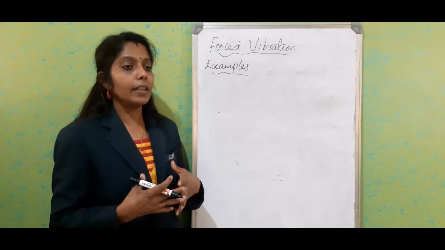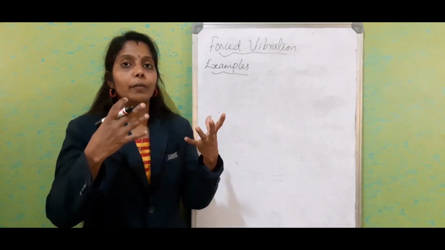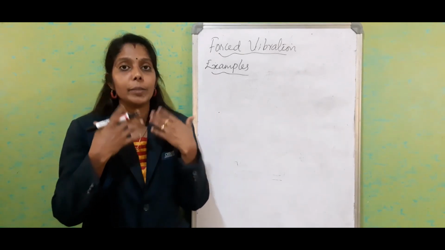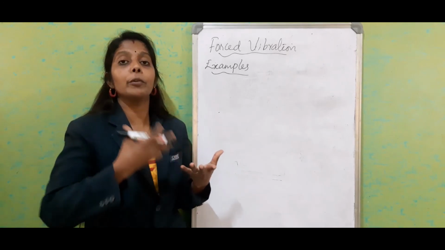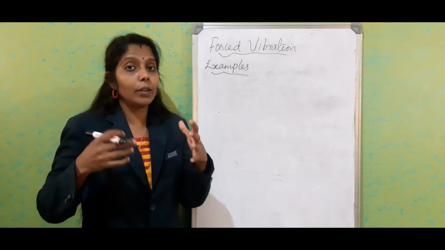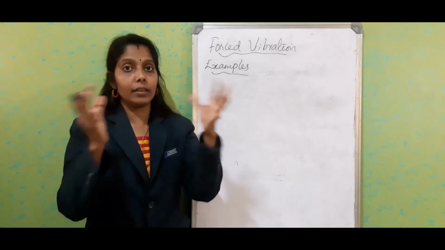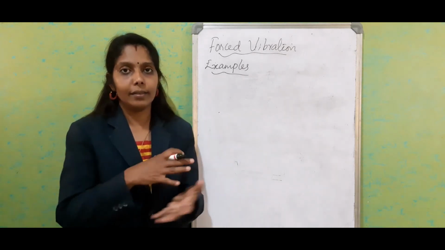In the same way, the microphone. When the speaker speaks something, the microphone will amplify it. So the speaker's sound is an external force which makes the microphone produce a bigger sound. In the same way, the hollow guitar is mounted on a hollow base.